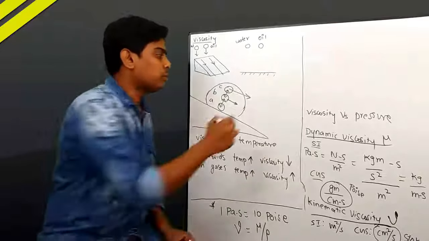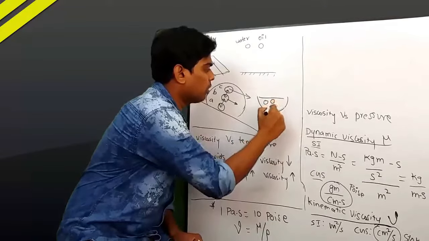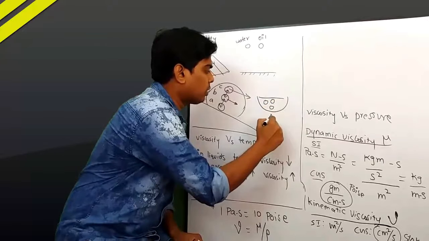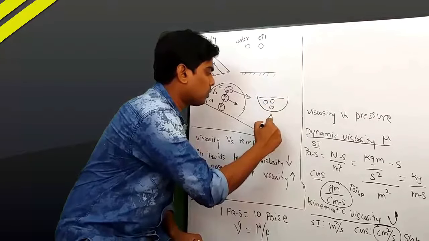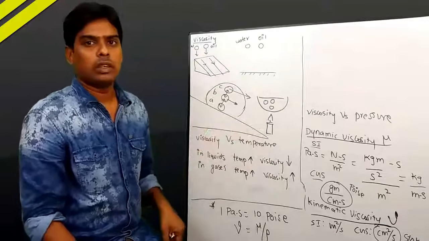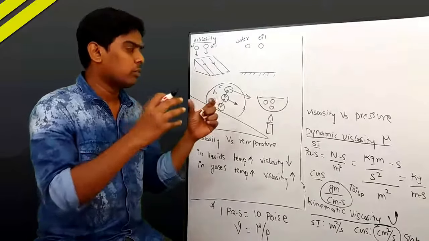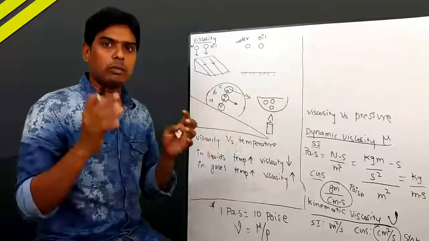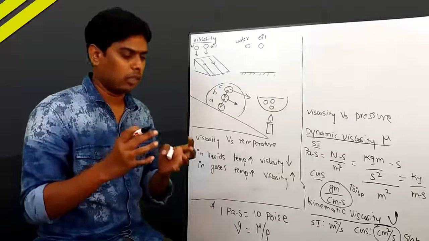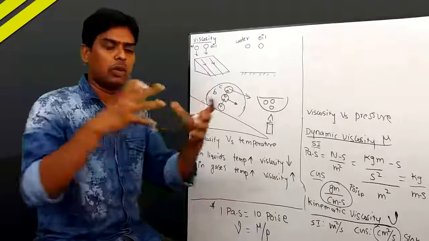Why? It is very simple. If we take a beaker and consider some molecules, if we increase temperature, the kinetic energy of the molecules increases. Thereby, the molecules move more randomly. The intermolecular distance increases. As we know, when the temperature increases, the volume increases.